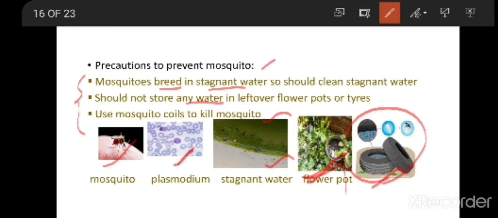Houseflies are also vectors. If you keep your surroundings clean, then you can also stop houseflies and cockroaches. If you stop most of these things, then most of the diseases will be controlled.